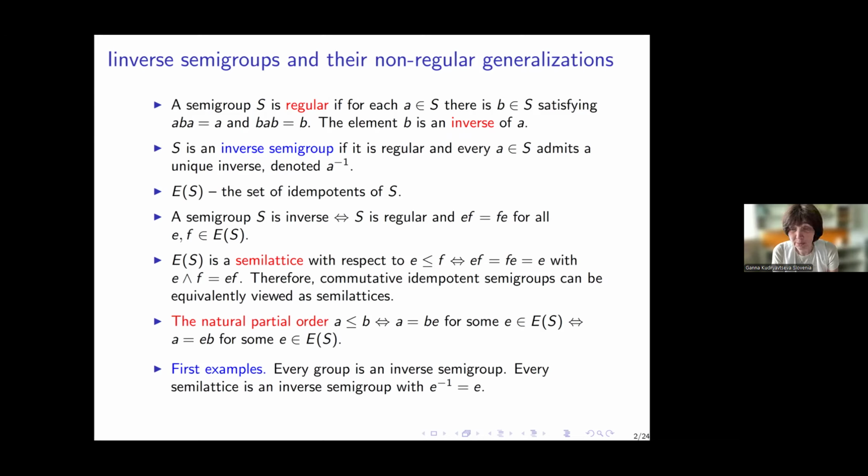Unlike groups, inverse semigroups can contain many idempotents, and E(S) is the notation for the set of idempotents. It can be proved that a semigroup S is inverse if and only if it's regular and its idempotents commute. Consequently, they form a commutative idempotent subsemigroup.